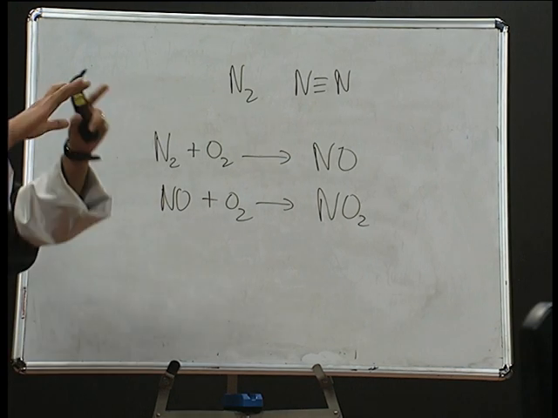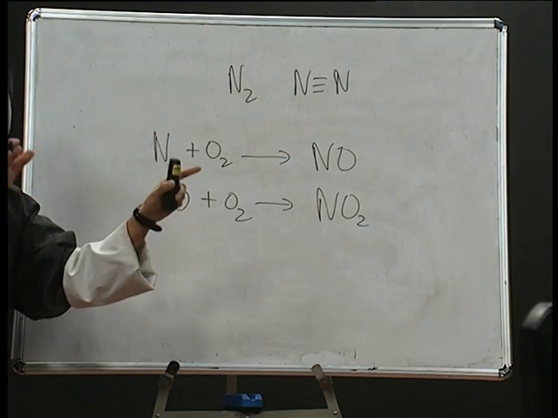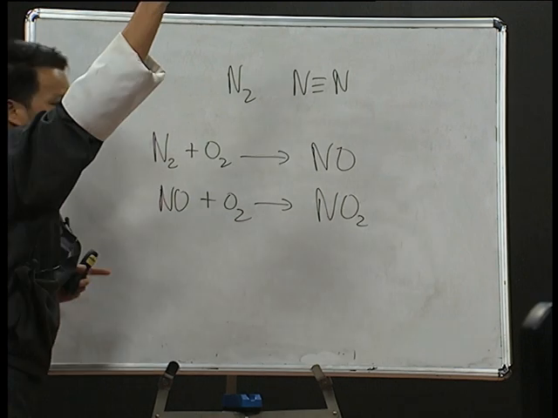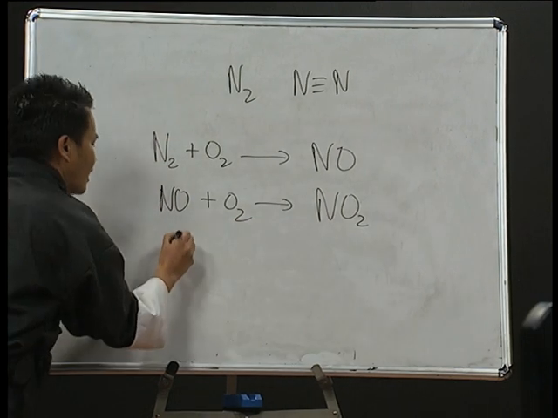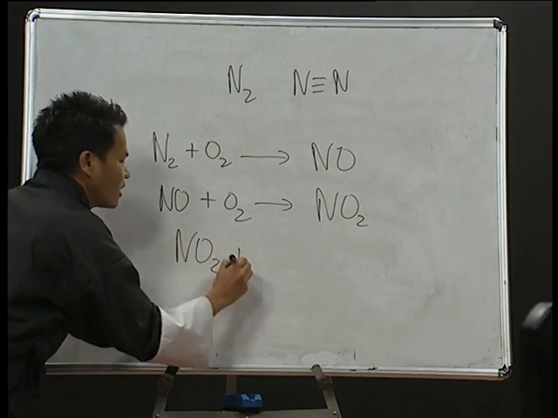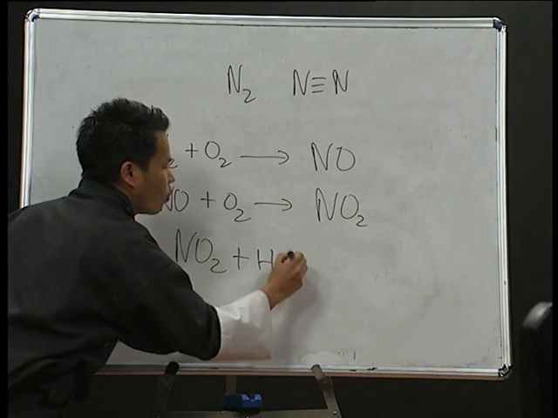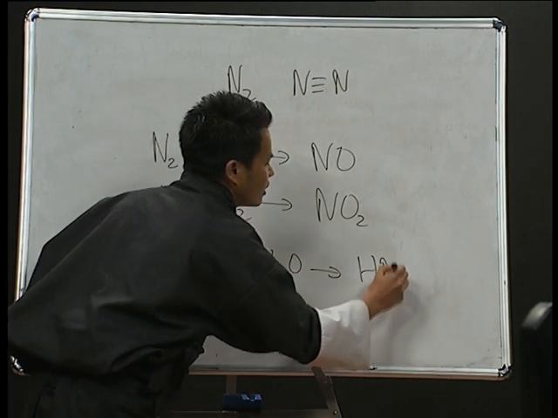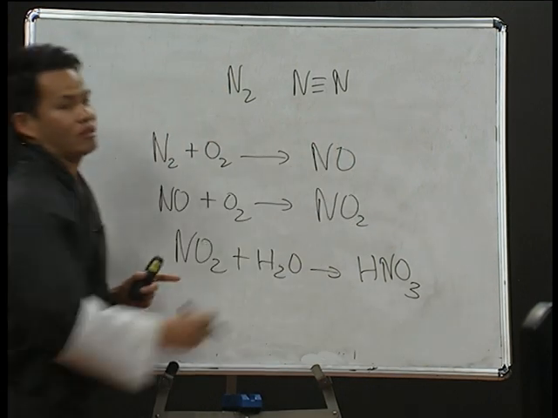This nitrogen dioxide will be in the atmosphere, and when it rains, the nitrogen dioxide combines with water to form nitric acid.